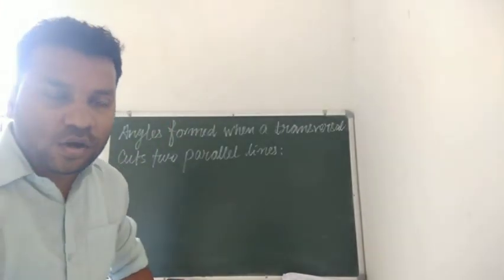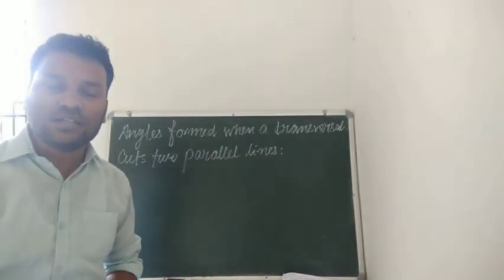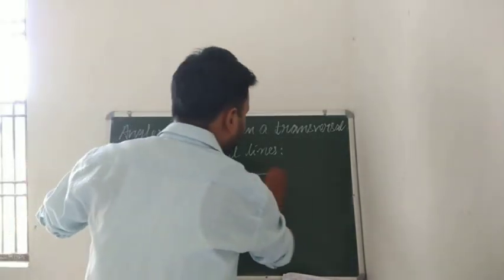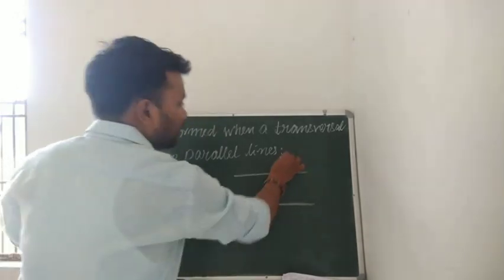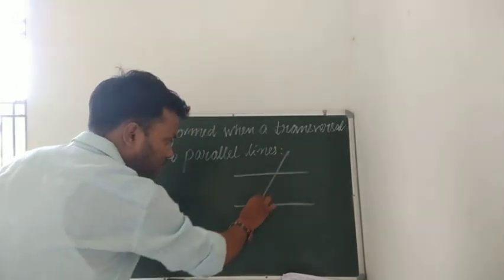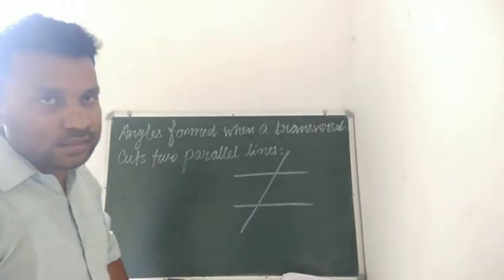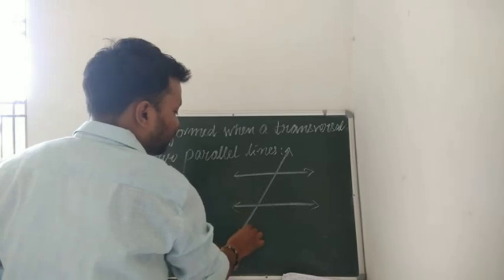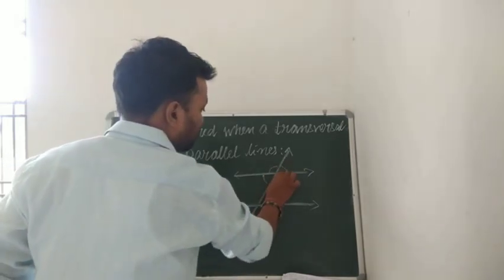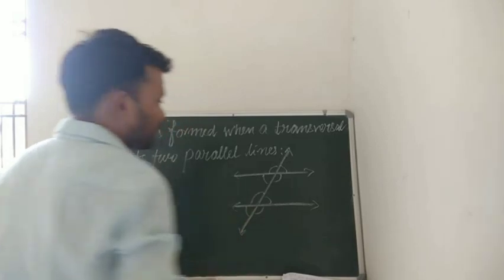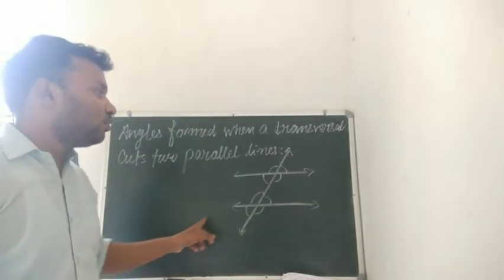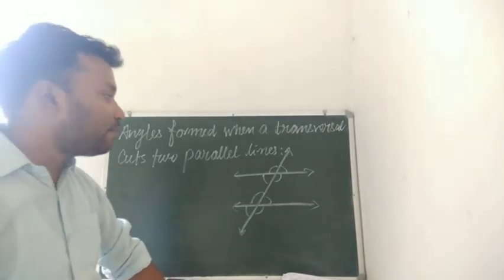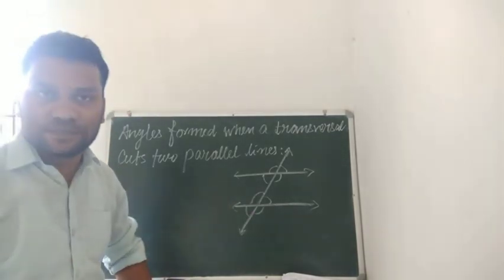Now students, we will talk about angles formed when a transversal line cuts two parallel lines. That is, suppose that we have two parallel lines like this, and there is a line which is intersecting or cutting these two lines, that is a transversal line. Then some pairs of angles will be formed here like this. So we will study in this topic what the names of these pairs of angles are, and which different types of pairs of angles these are.